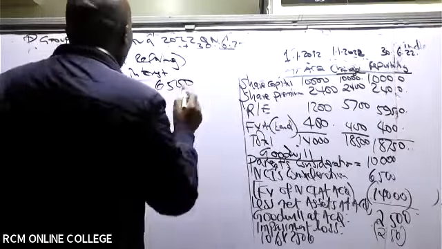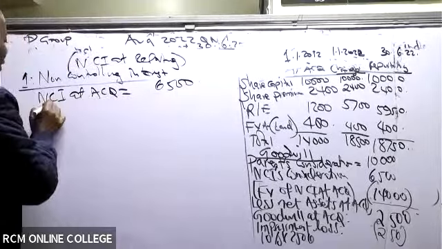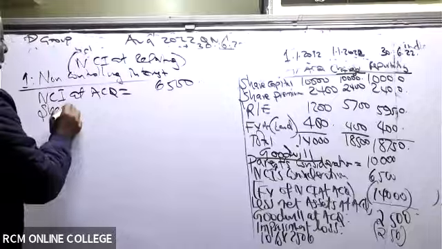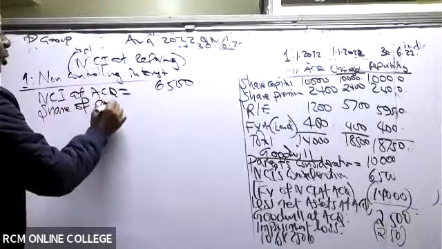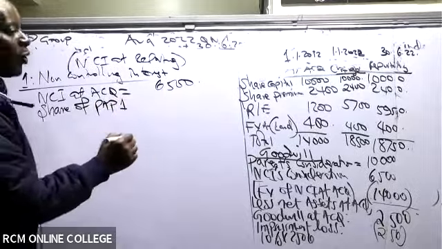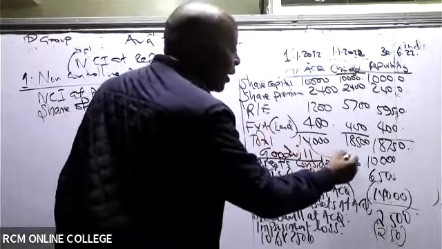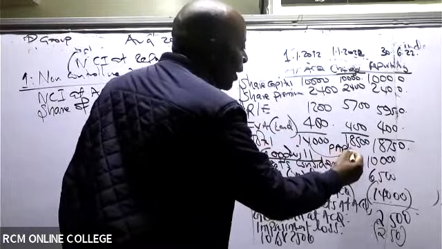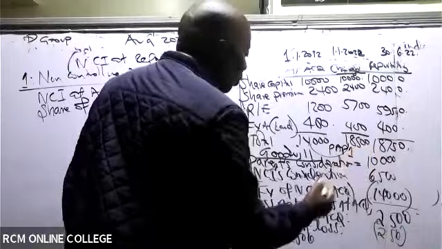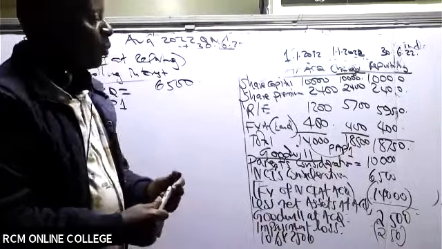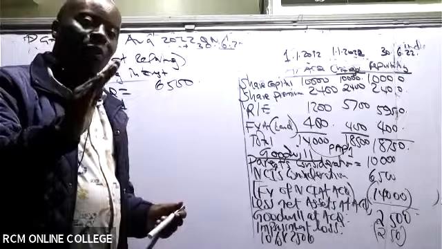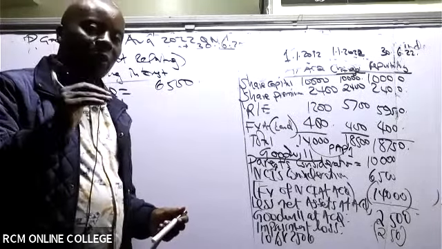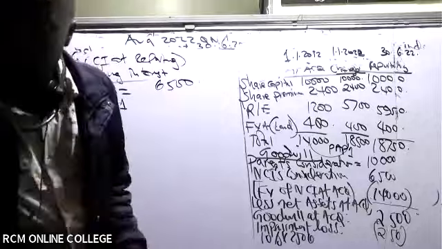6,500. Then go ahead and give us share of PAP 1. Now we're going to have 2 PAPs. This will be PAP 1, and this other one here will be PAP 2. We're going to have two post-acquisition profits: the post-acquisition profit before change and the post-acquisition profit after change.